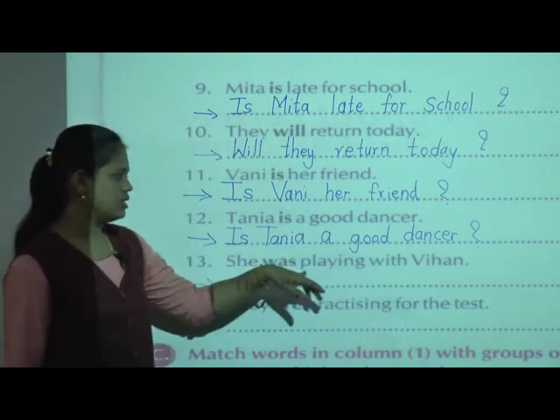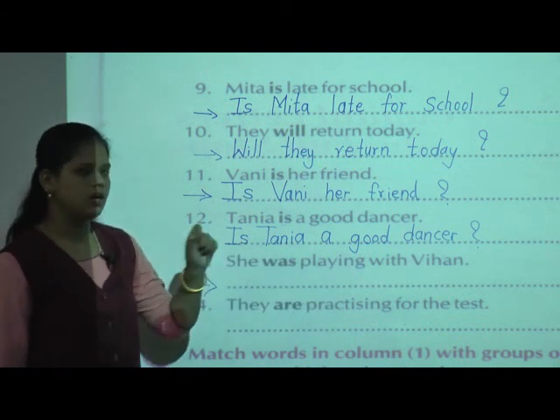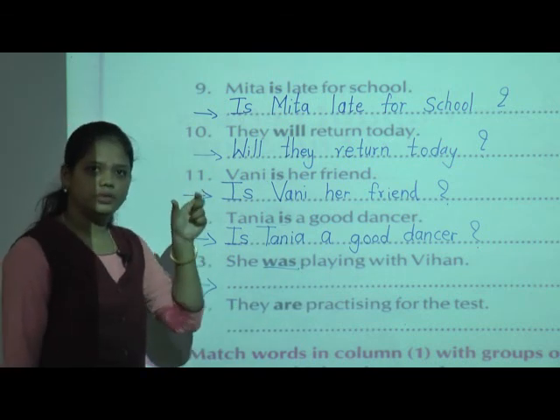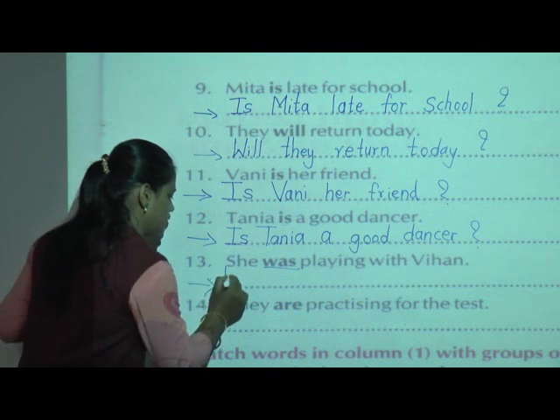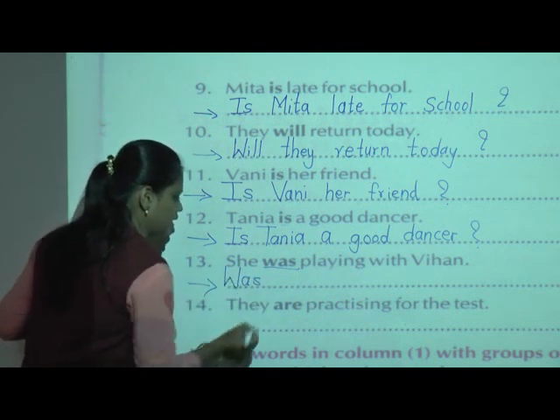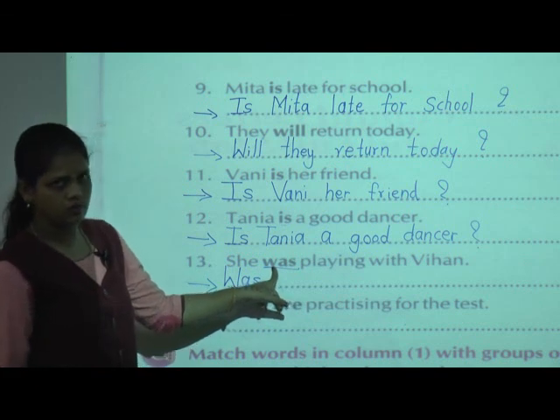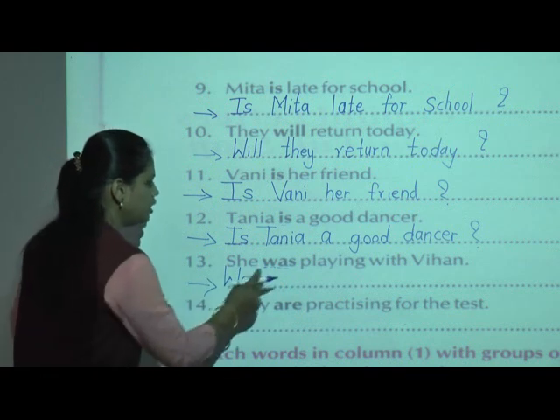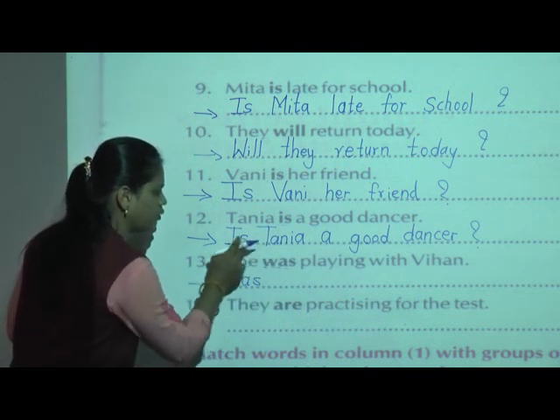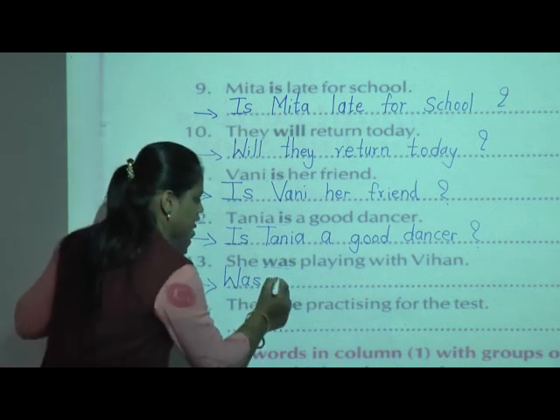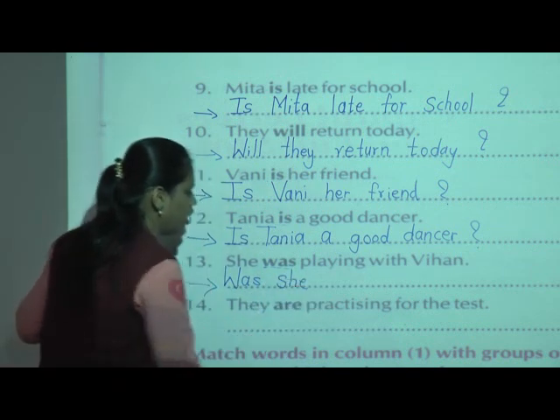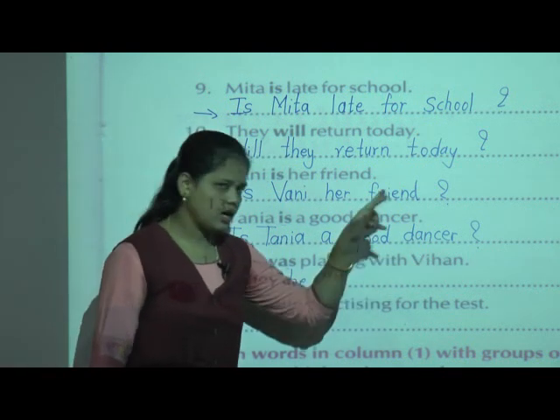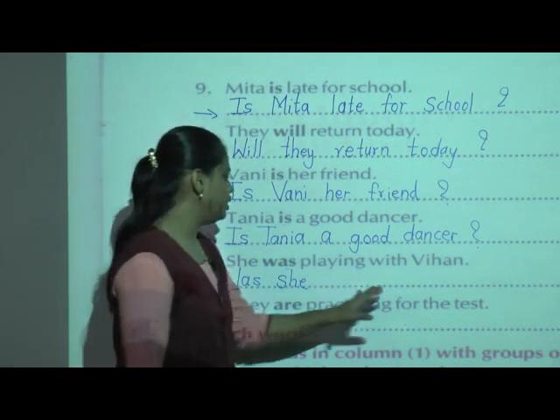Now in this sentence, "was" is given in bold. So again, what do we have to do? We have to put that word first. W, we have to write in the capital because it is given in small letters. So "was" we put first. Then what changes do we make? Was we have taken first, then before "was" what is given? She. So "she" we write here, and after "was" what is given? Playing with Vihan. We have to continue here.